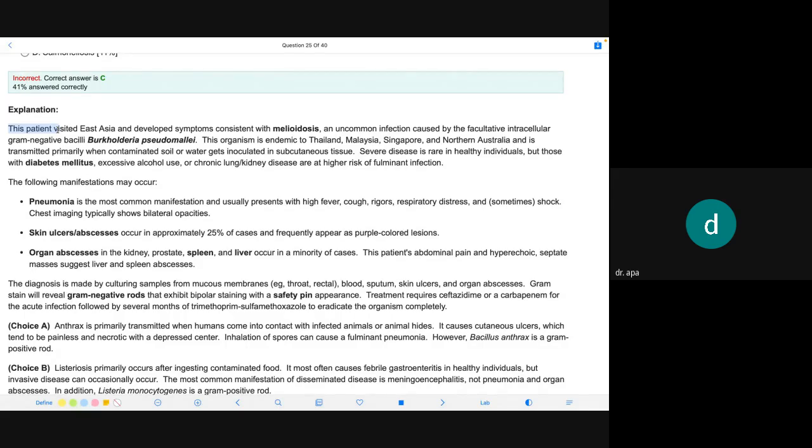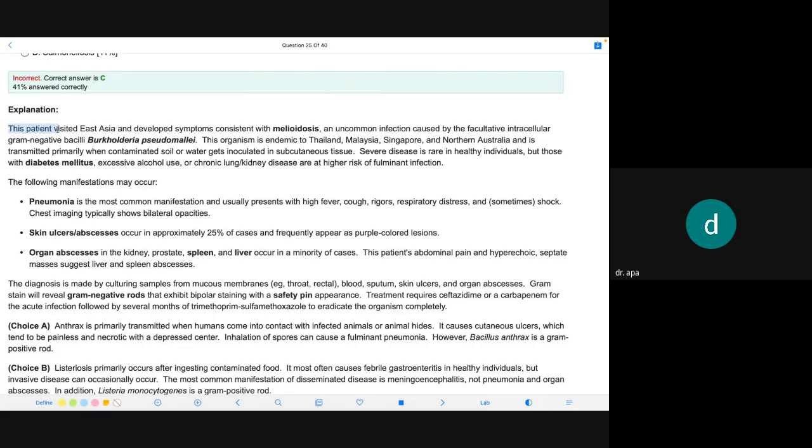It is transmitted via contaminated soil or water. Normally it does nothing, but if the patient is alcoholic, has diabetes mellitus, or has chronic lung or kidney disease, then it causes serious complications, a fulminant infection.